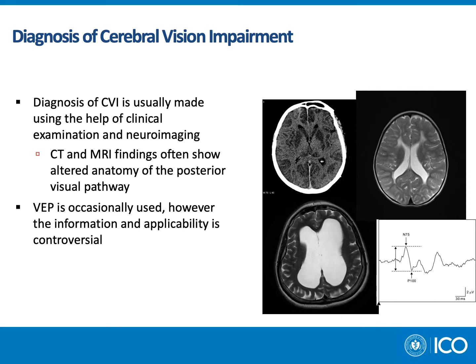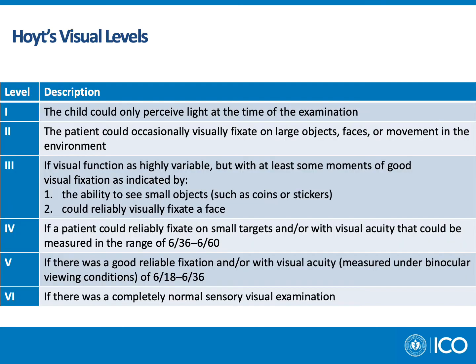PVL severity has prognostic implications on future vision. MRI is helpful in revealing cortical thinning, decreased underlying white matter, and ex-vacuo dilation of the ventricles, as in the case of hydrocephalus in the bottom left image. Eulogria, which is misshapen narrow gyri, and wedge-shaped infarctions are often found in hypoxia, which you can see in the top left image. VEP is occasionally used, however the information and applicability is controversial.